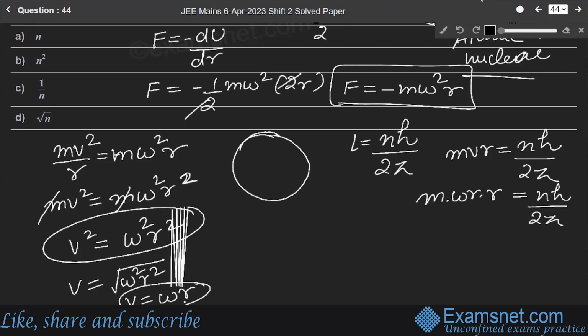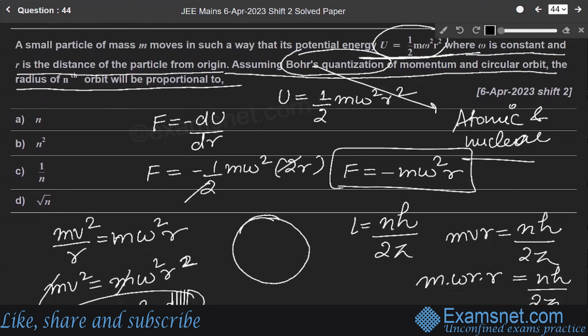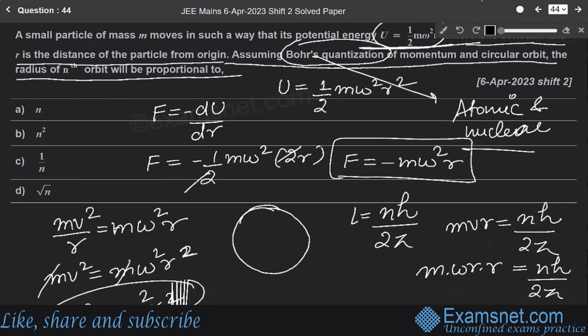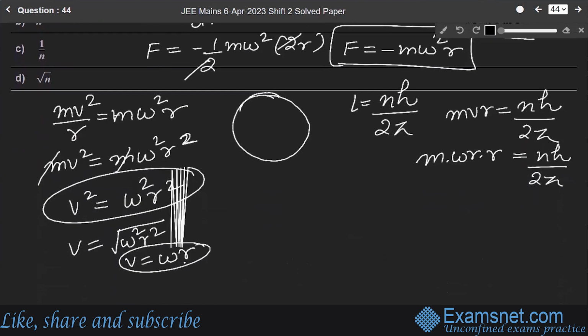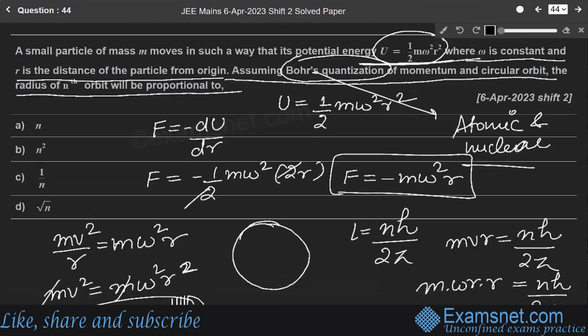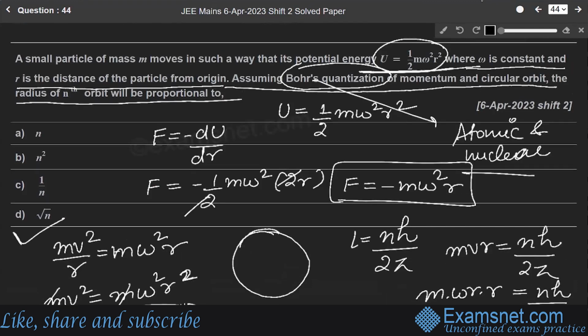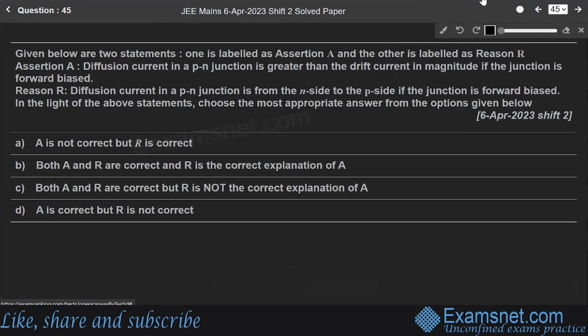So we have to find the relation between the radius of the nth orbit and n. So r square is proportional to n, so r will be proportional to under root of n. So the correct answer is D, r is equal to under root of n. Now, moving towards the next question.